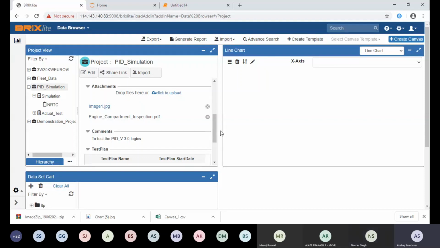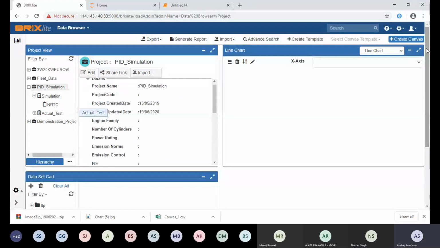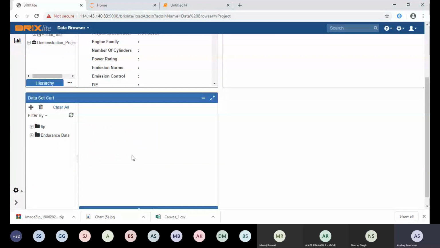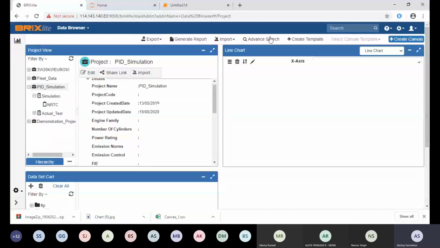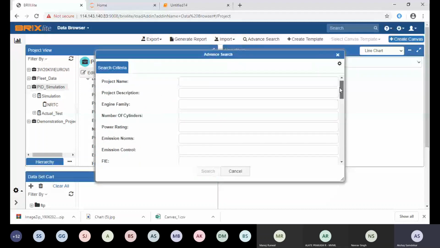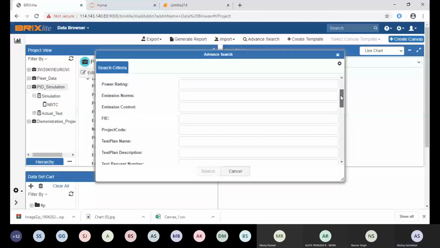After importing and maintaining the data, another part is how to search the data. It's an advanced search option. In advanced search, you can see complete metadata attributes on the basis of which you can search your test. Say I want to search the tests from the demonstration project we are working on currently. It will give you the result: the test plans inside it, and the tests inside it. So you can see all tests from this project.